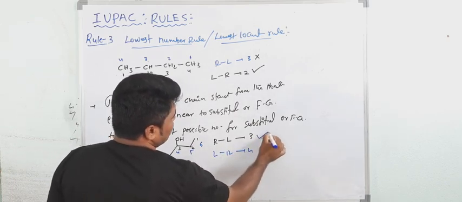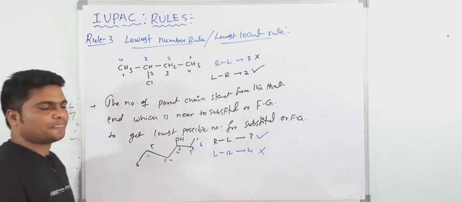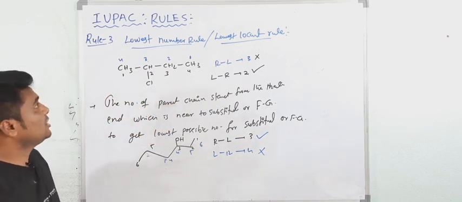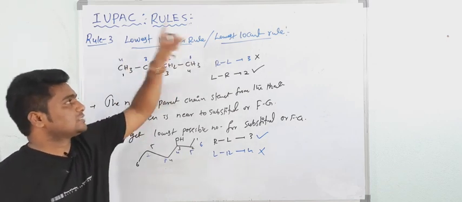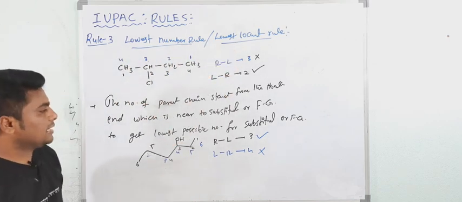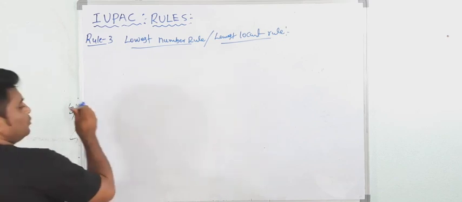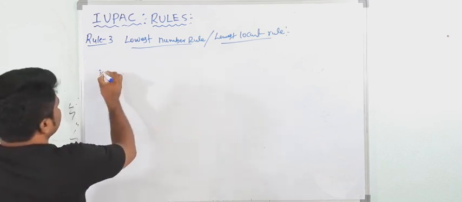This is wrong and this is right, because the lowest possible number is required. Understood? This is the lowest number rule, otherwise called the lowest locant rule. Okay, write down. See one more example here.